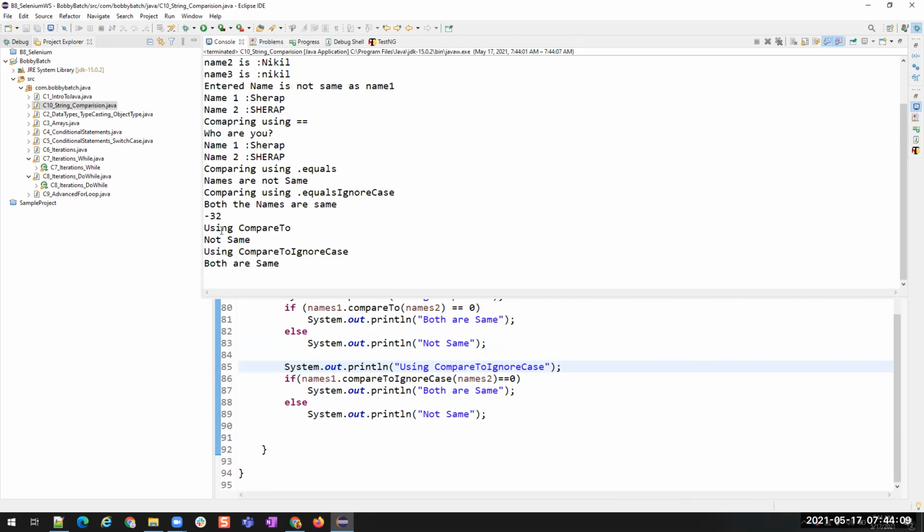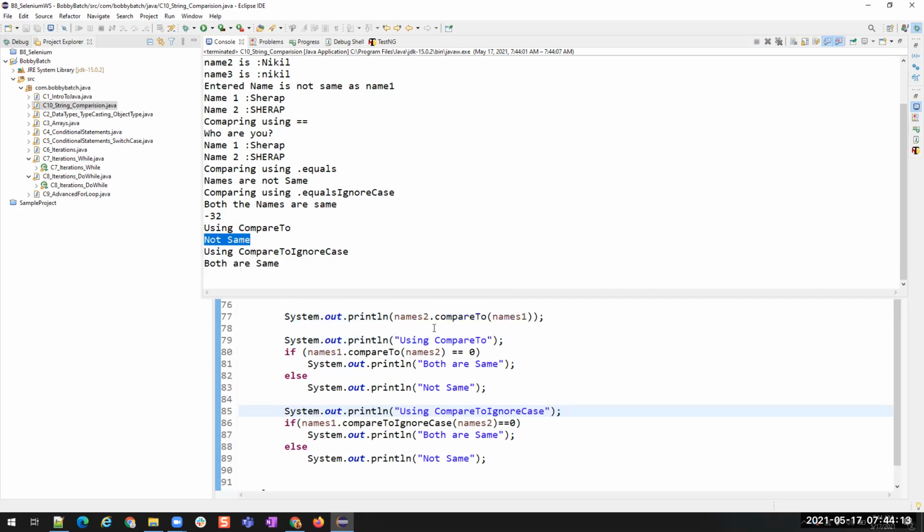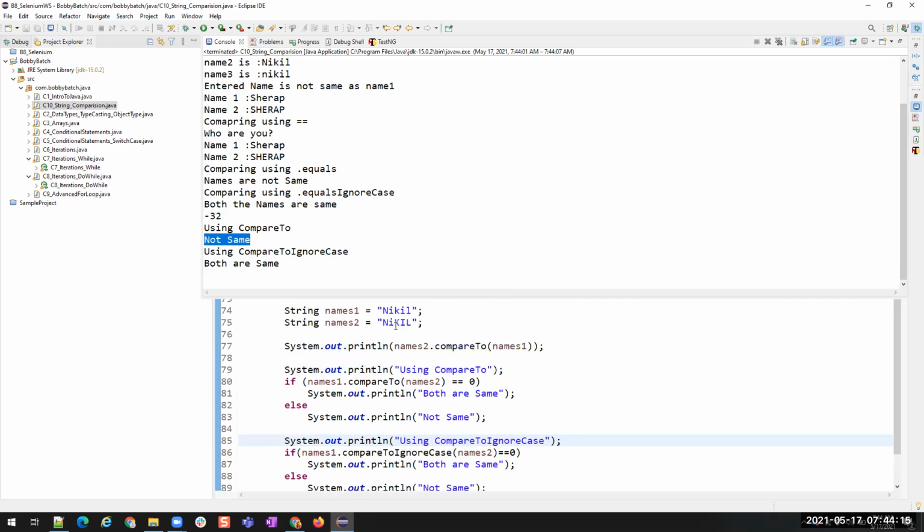See, using compareTo, it is saying not same. What are not same? Nikhil and nikhil. But when I use compareToIgnoreCase, it says both are same. Understood? So now you understood how to compare the strings and what methods are available to compare the strings.